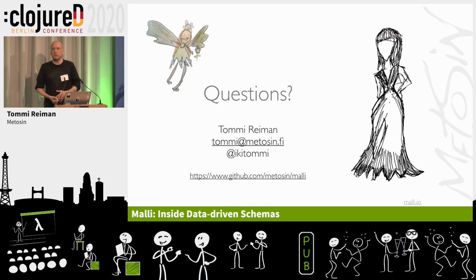Schema coercion, schema is really fast, and I only did initial tests, but they are basically on the same level. There are some things where Malli is a bit faster, but schema does two things: it does the coercion and the validation in the same sweep. So we have to do it twice. The transformation is faster in Malli, but you have to validate it again. But we wanted to separate those because of, for example, encoding. In encoding, you first transform the thing and it might go into an invalid state. If you want to turn something into a string representation, your date goes into a date string. If you validate it at the same time, it will fail because it's not a date anymore. So having them as two separate stages makes things much clearer. About the same, should be.